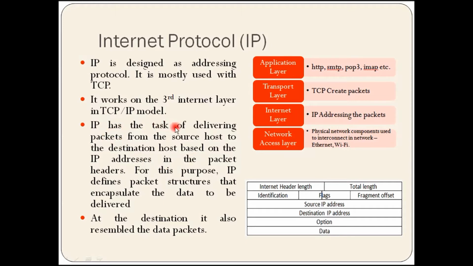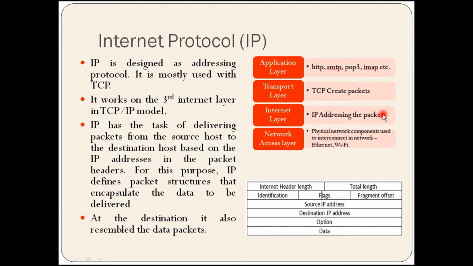IP has the task of delivering packets from the source host to the destination host based on the IP addresses in the packet headers. For this purpose, IP defines a packet structure that encapsulates the data to be delivered.